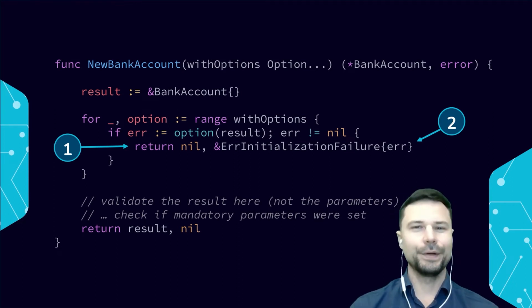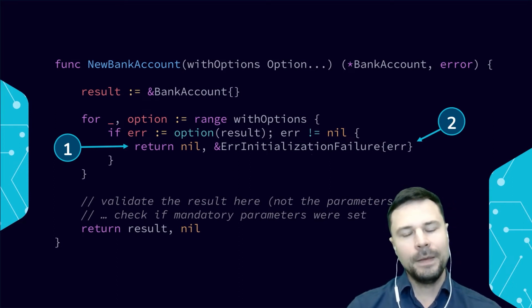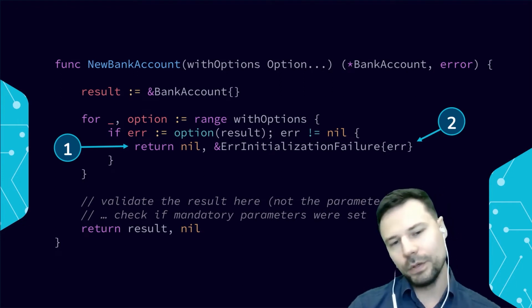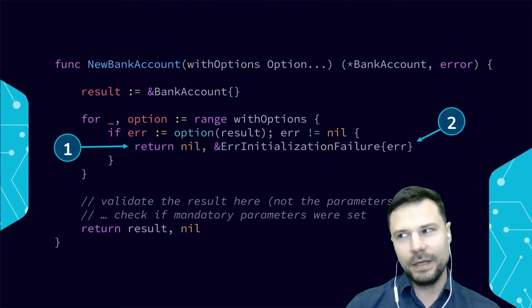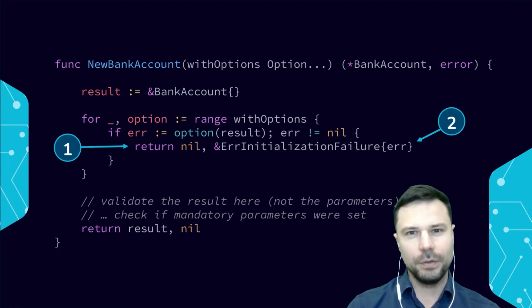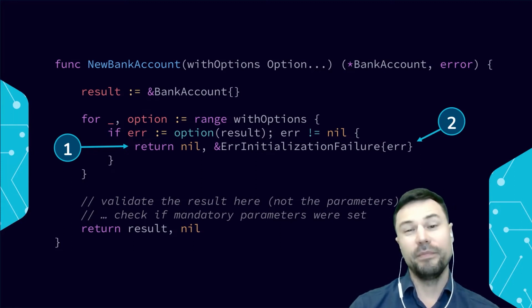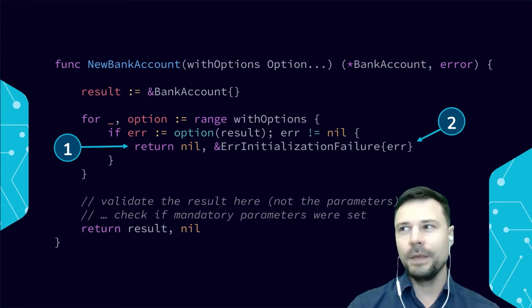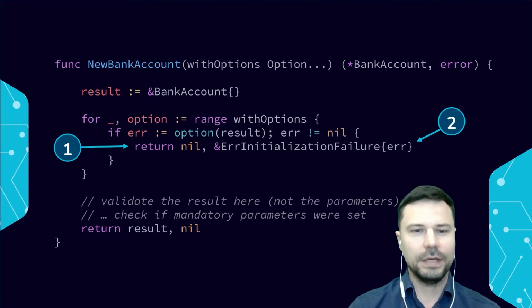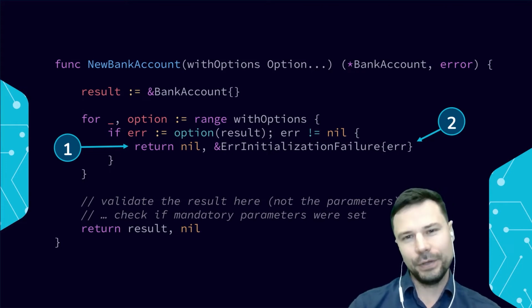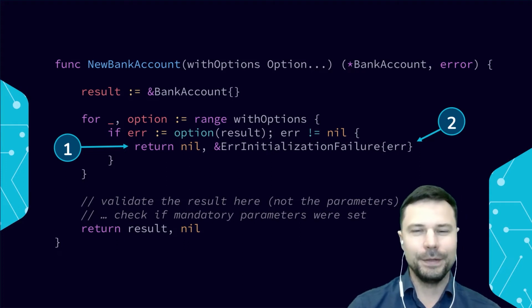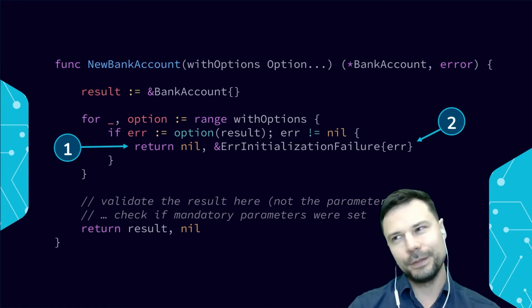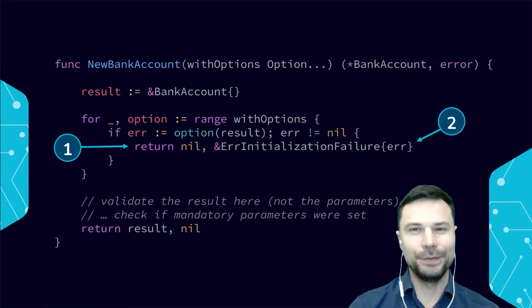This helps with clarity and the stability of our service. Finally, at the end of the constructor, we want to validate the result itself, but not the parameters. What this means, basically, is we want to check if mandatory parameters were set, if it has all the right things it needs to have, and then we can return it and return nil for an error. Not too difficult, very basic example. There is some boilerplate, but trust me, it pays off doing this when it fits.